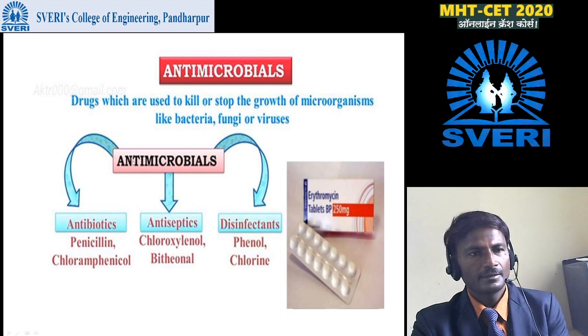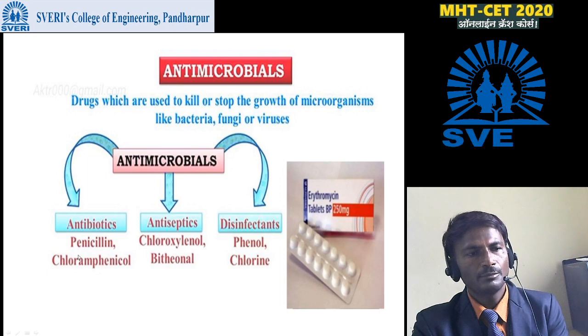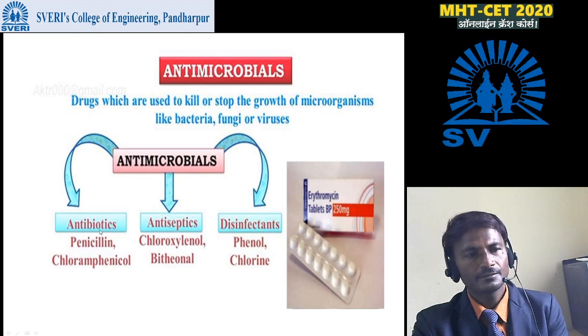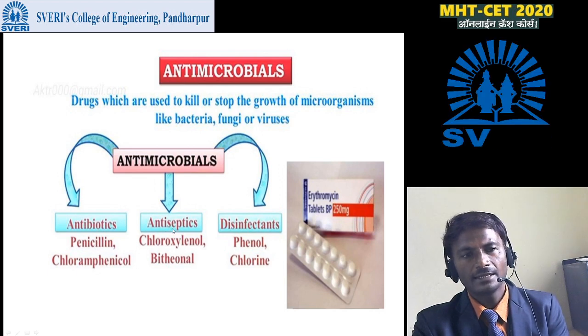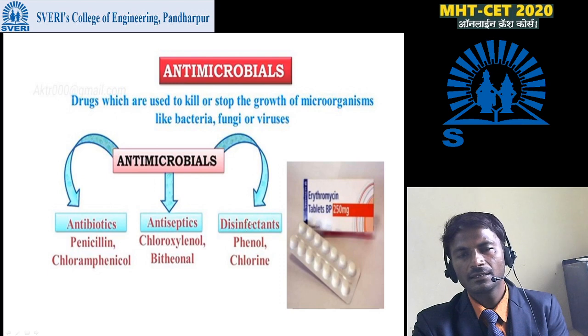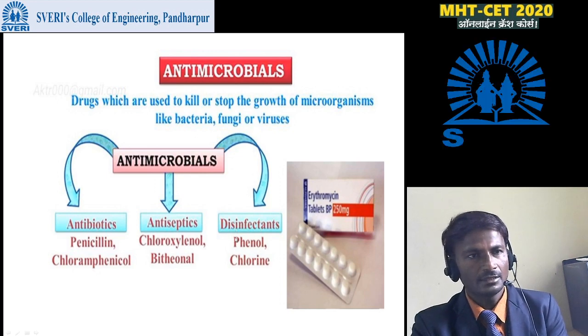Then antimicrobials are of three types. First one is antibiotics: penicillin, chloramphenicol. These are the antibiotics. We know that penicillin was discovered by Alexander Fleming. Then antiseptics: chloroxylenol and bithanol. These are the antiseptics, and in the case of disinfectants, phenol and chlorine. These are examples of disinfectants.